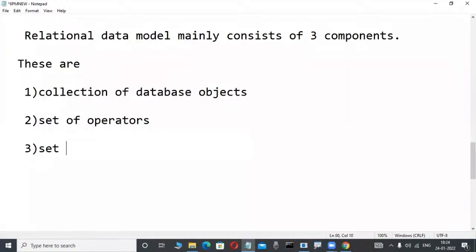Relational data model products always work based on a set of integrity rules. Very, very important. If you have an idea of these rules, you are not required to attend classes; you can learn in your own way. That is enough, that powerful. So many people don't know these rules. If you type in Google what the integrity rules are, or relational database rules, nobody writes about others. Experience is required. So many things are there.